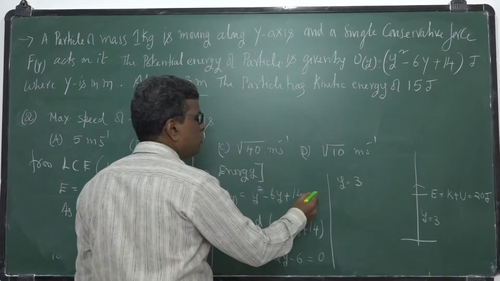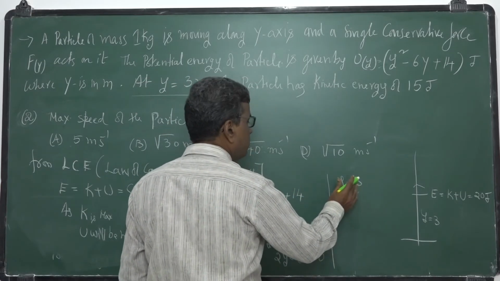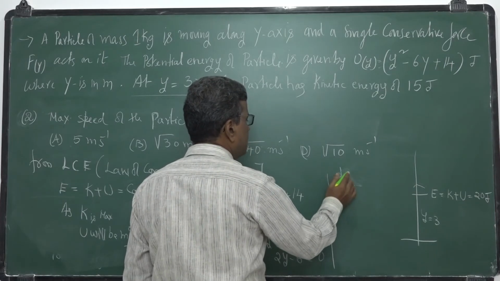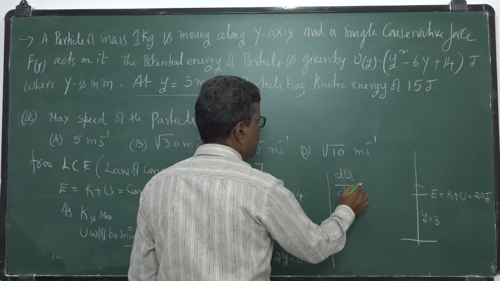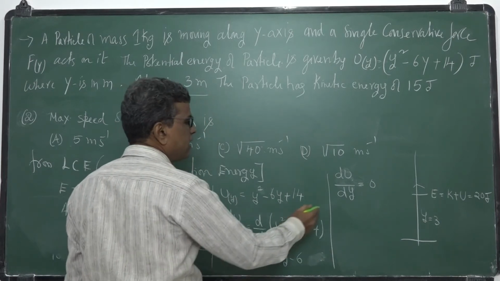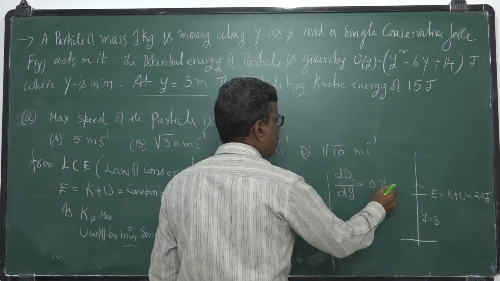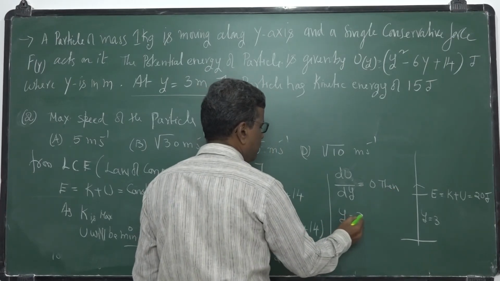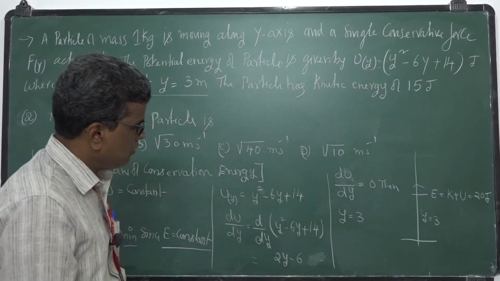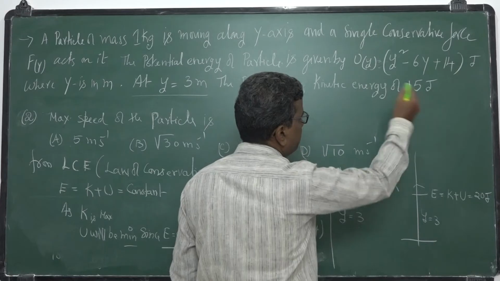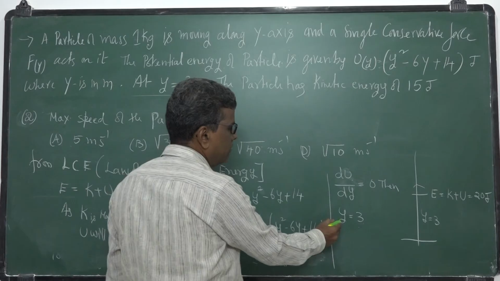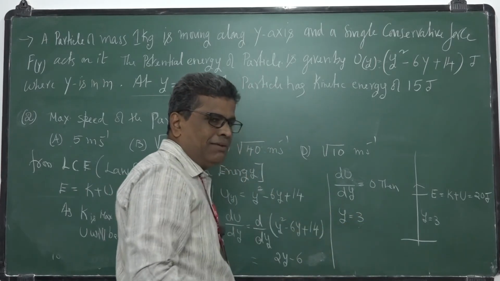So dU by dy equated to 0 gives y equal to 3. So at y is equal to 3, potential energy is minimum, isn't it? How can you say whether it is minimum or maximum?